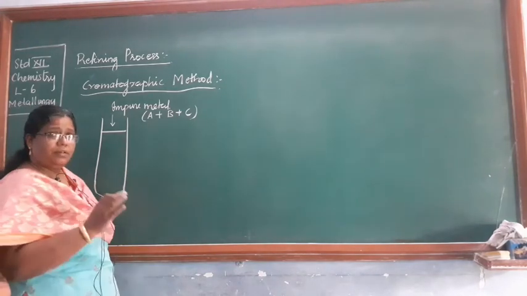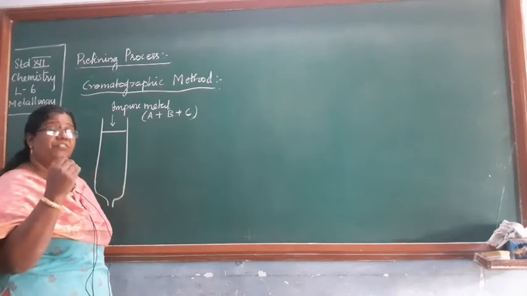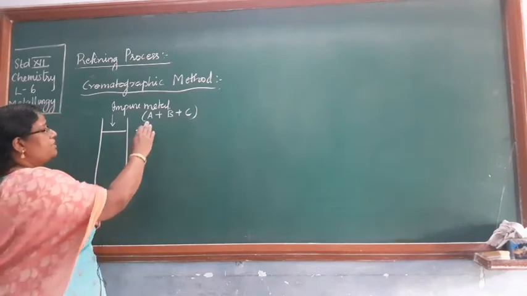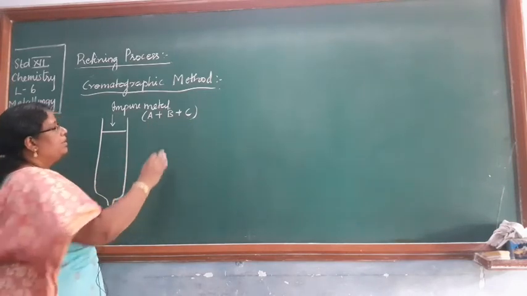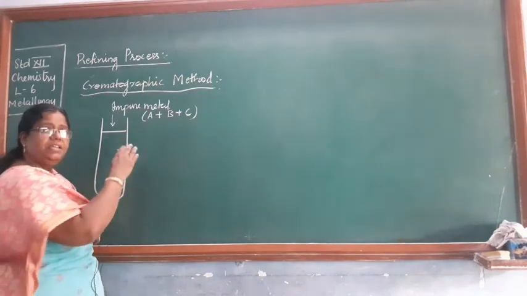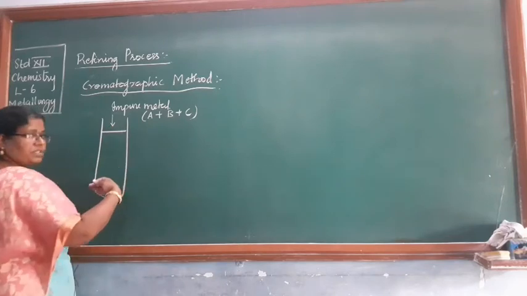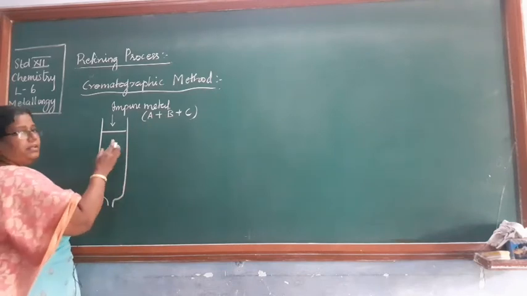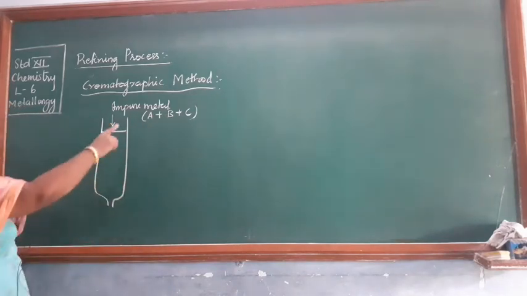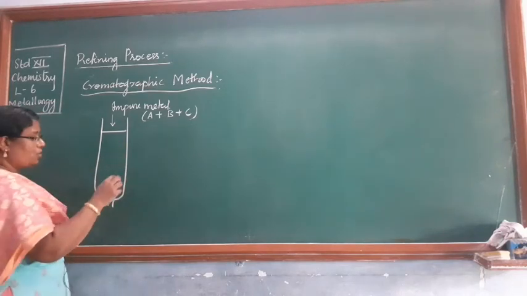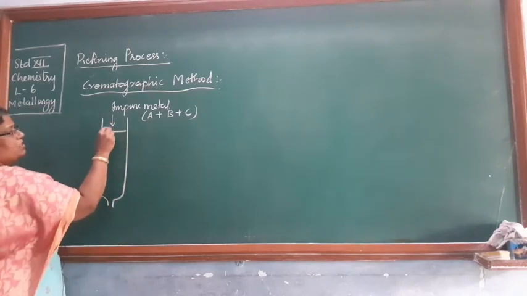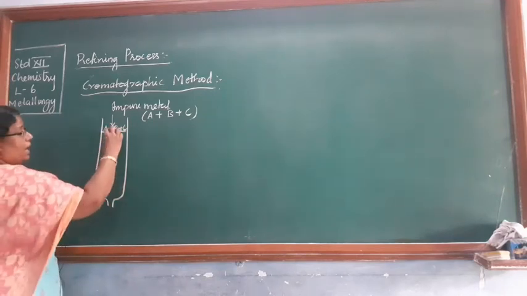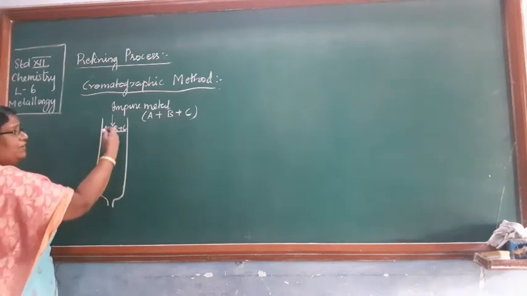Each one of these components will have a different tendency to get adsorbed. So suppose C is very weakly adsorbed while B is moderately adsorbed and A is strongly adsorbed on this column surface. In this column you will take a suitable adsorbent where these components will get adsorbed. The one which is weakly adsorbed, like C, will flow quickly. Let the components be A, B and C. As it starts flowing from here, C will be weakly adsorbed.